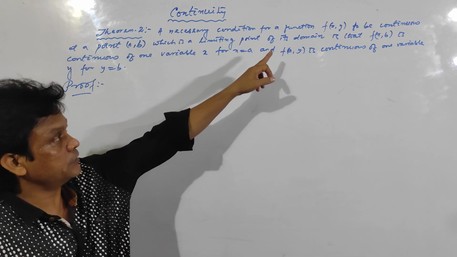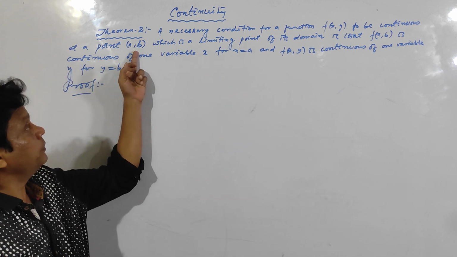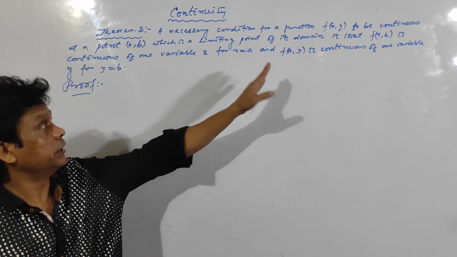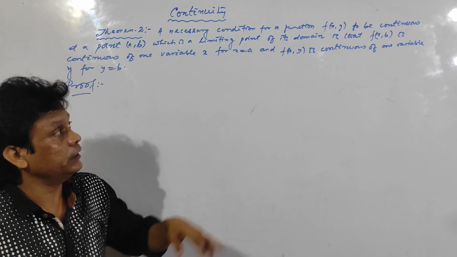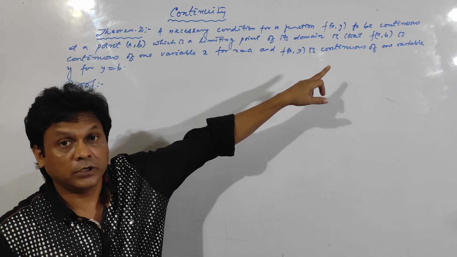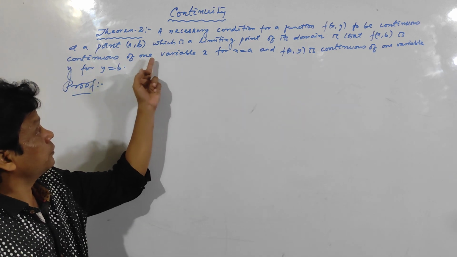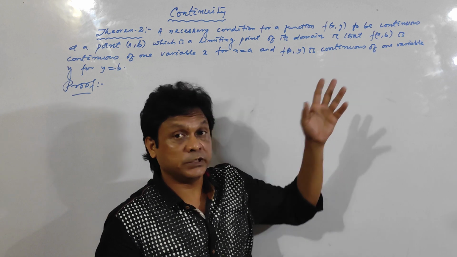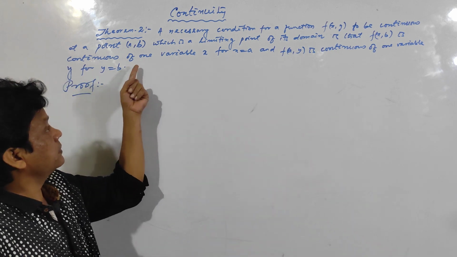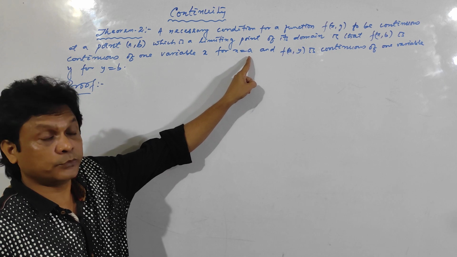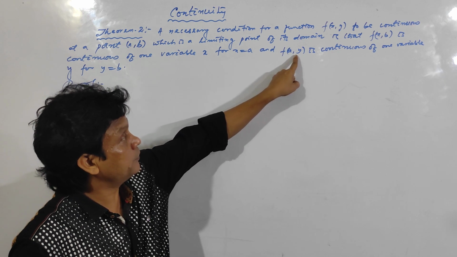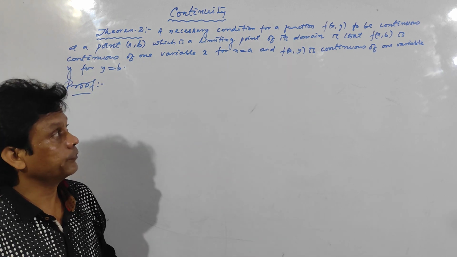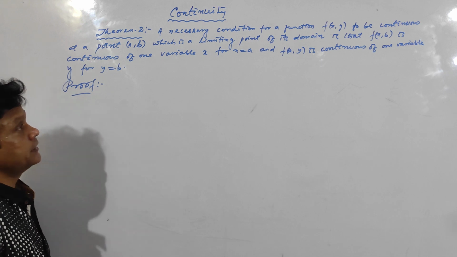Here, the necessary condition for a function f(x,y) to be continuous at (a,b), which is a limiting point of its domain, that means (a,b) lies within the domain, is that f(x,b) is a continuous function of one variable x. There is no y here, b is a constant. So f(x,b) is a function of one variable x, and it is continuous at x equal to a, you want to prove it. And similarly f(a,y) is a function of y, and it is continuous at y equal to b. Clear?